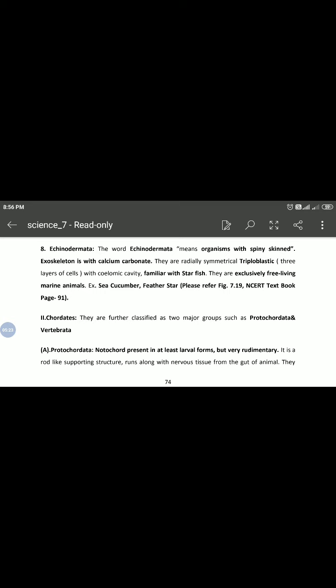It is a rod-like supporting structure that runs along with the nervous tissue above the gut of the animal. They are bilaterally symmetrical, triploblastic, meaning three layers of cells, with a coelom. Familiar examples are Amphioxus and Balanoglossus.